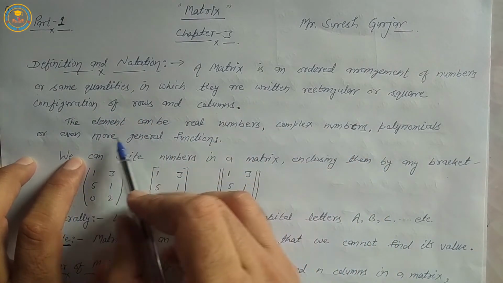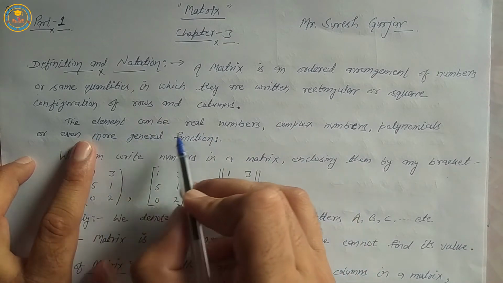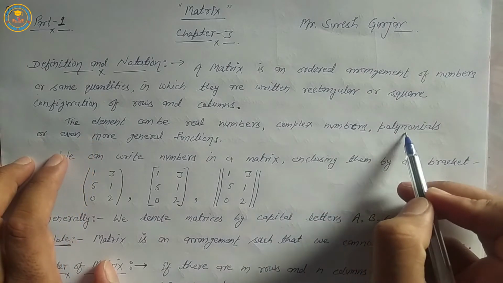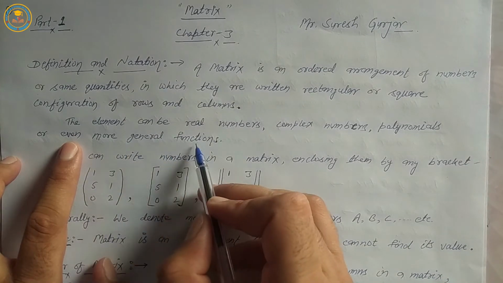The elements can be real numbers, complex numbers, polynomials, or even more general functions.